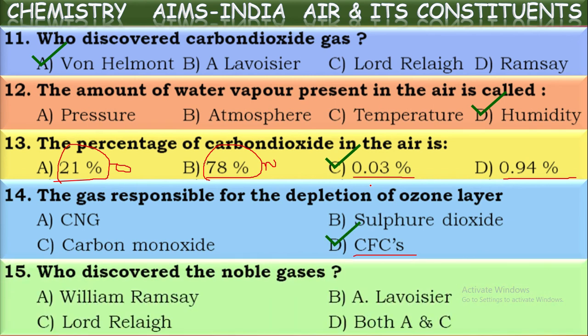Here, two great scientists discovered these noble gases in the 19th century. They were William Ramsay and Lord Rayleigh. These two together discovered these inactive gases present in the atmosphere. Those are noble gases. So who are those two? William Ramsay and Lord Rayleigh. So here we get both A and C.